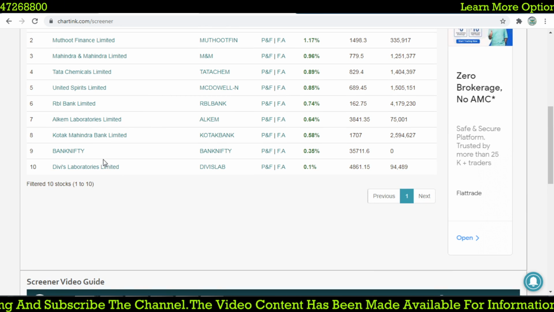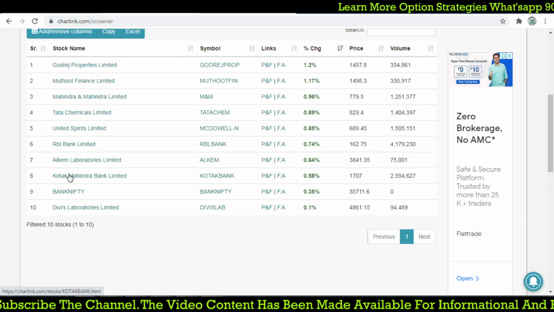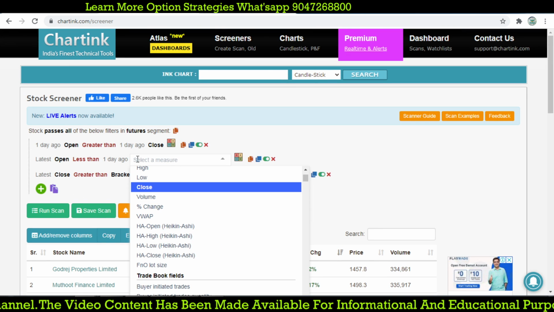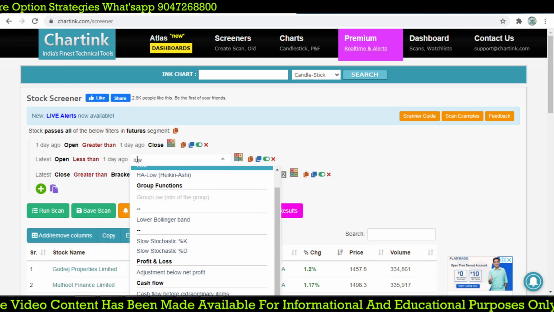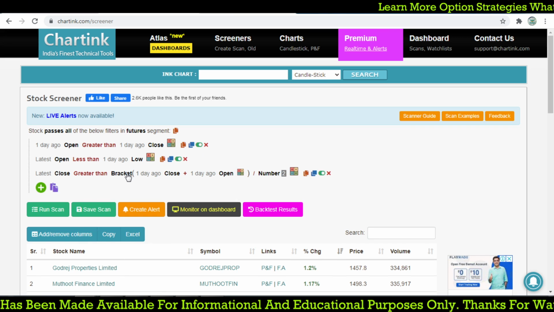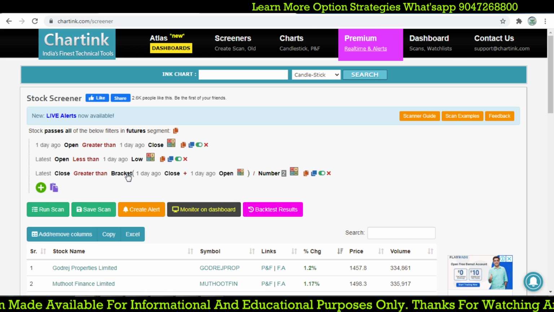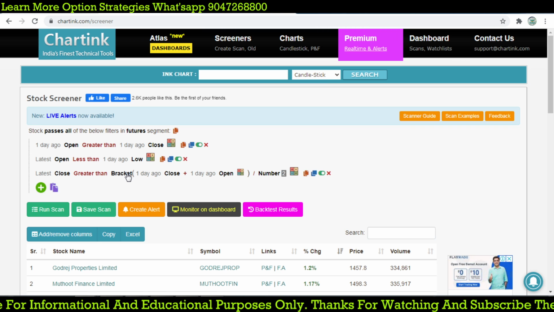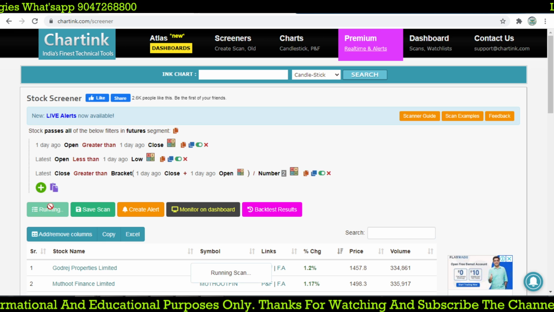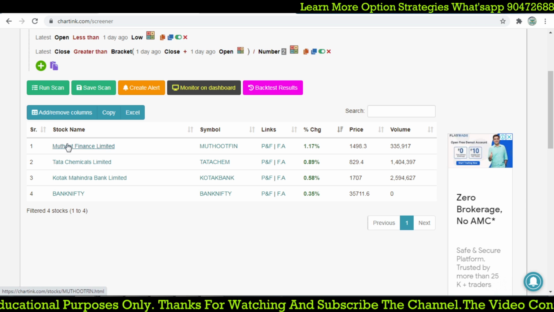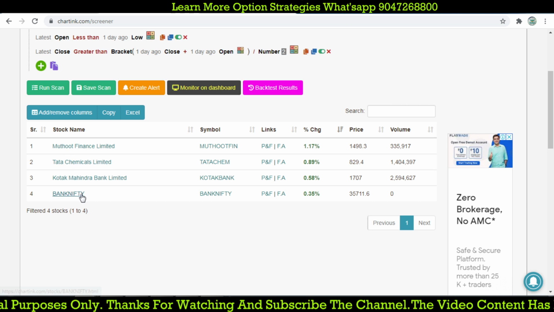Almost 10 stocks we found, like Bank Nifty and Kotak Mahindra Bank. So what I'm going to do is make today's open be below yesterday's low. That is the technical gap down, and instead of moving down, the stock has started moving higher. We found some small stocks: Muthoot Finance, Tata Chemicals, Kotak, and the bank.